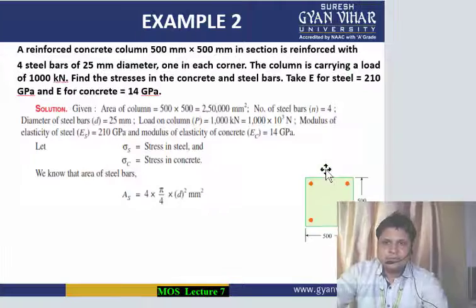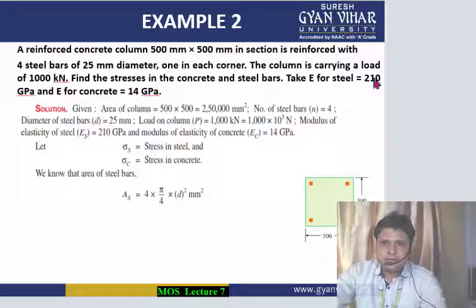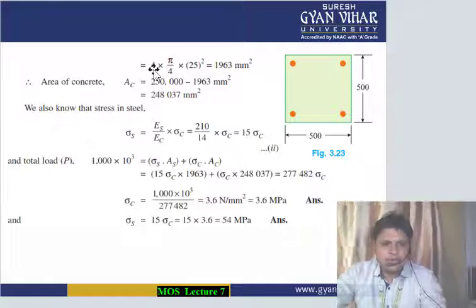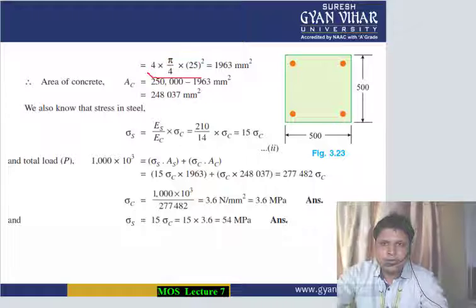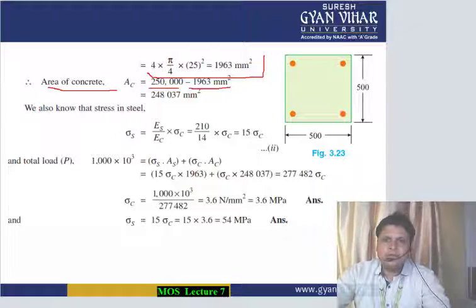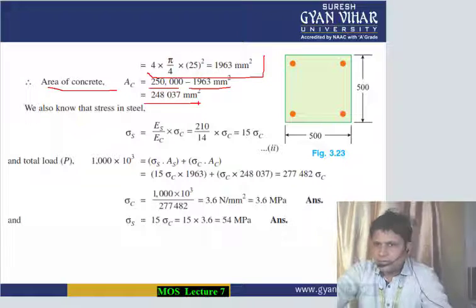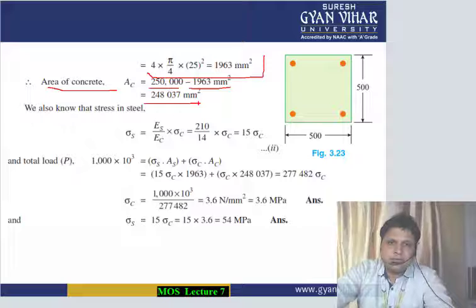Moving further, this area of steel we have calculated in this way. After this we calculate the area by the formula pi d square by 4 into 4, and for the area of concrete we subtract the area of the 4 steel bars from the total area, and we get the area of concrete. You check, it will be equal to 248037 mm square.